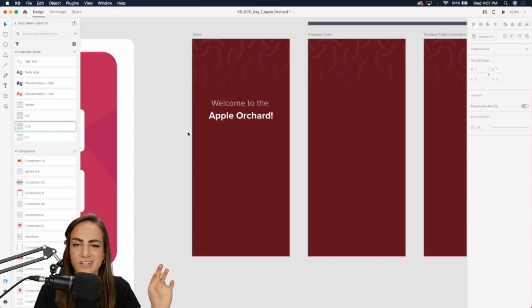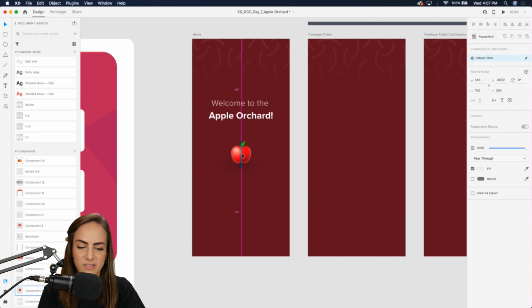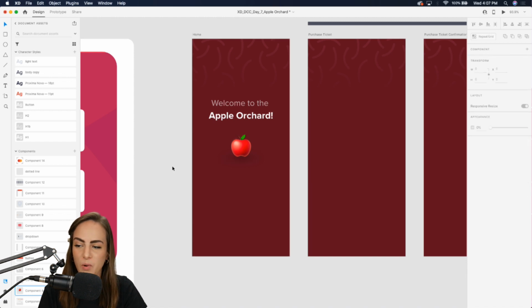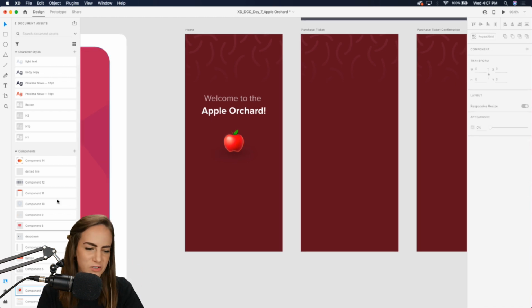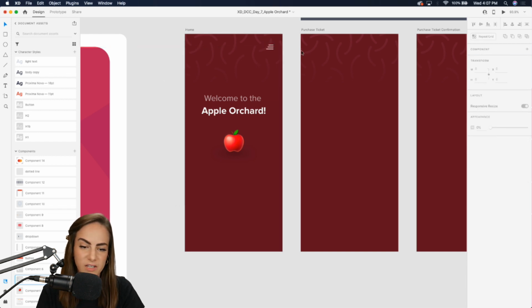Check-in app. Let's see, on that note of food, let's add an apple since, you know, this is an apple orchard. We want to add some kind of illustration there, not leave it too blank. And I usually do start with the menu, but I didn't do that today. Hamburger menu.